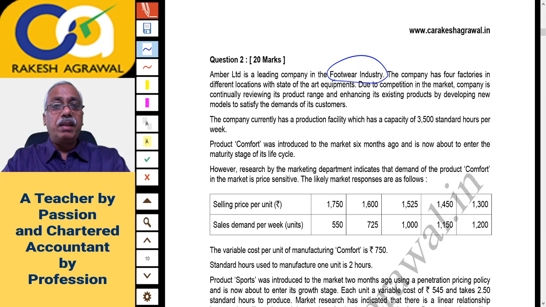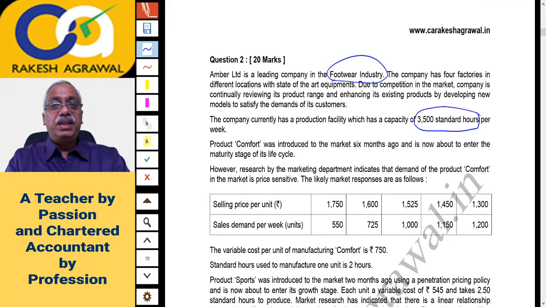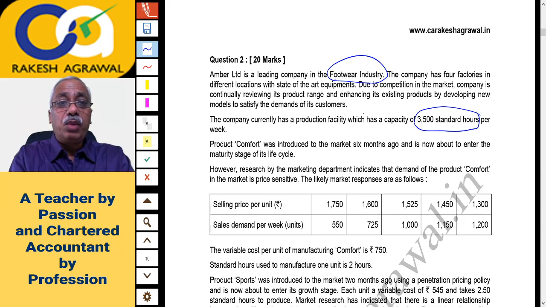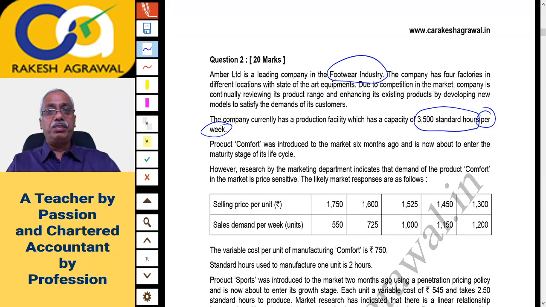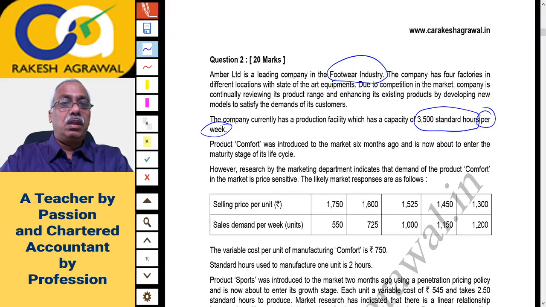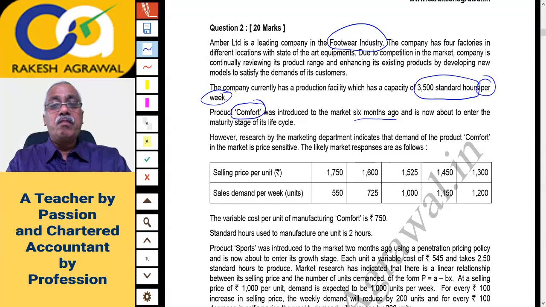The company currently has a production facility which has a capacity of 3,500 standard hours. The production capacity is 3,500 standard hours per week, right? This is just like a key factor, you can say. So your capacity to produce is 3,500 standard hours. Product comfort was introduced in the market 6 months ago, and is now about to enter the maturity stage of its life cycle.